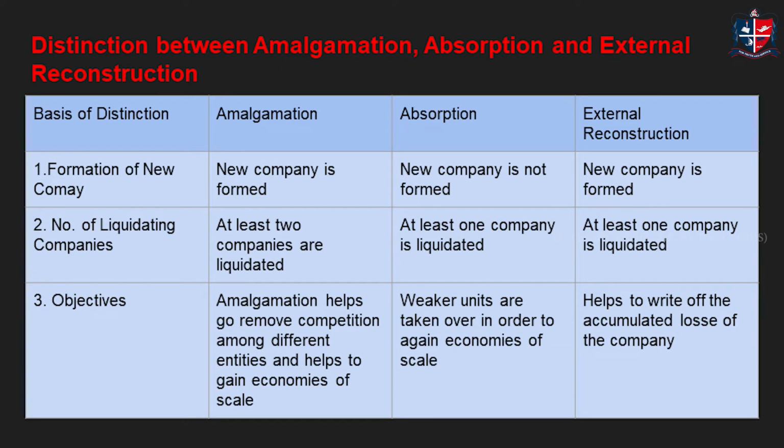The first point is the formation of a new company. In the case of amalgamation, a new company will always be formed as two companies go into liquidation and a new company is formed. In the case of absorption, a new company is not formed as one existing company will be taking over another existing company. In external reconstruction also, there will be a new company which is formed and another company will be liquidated.